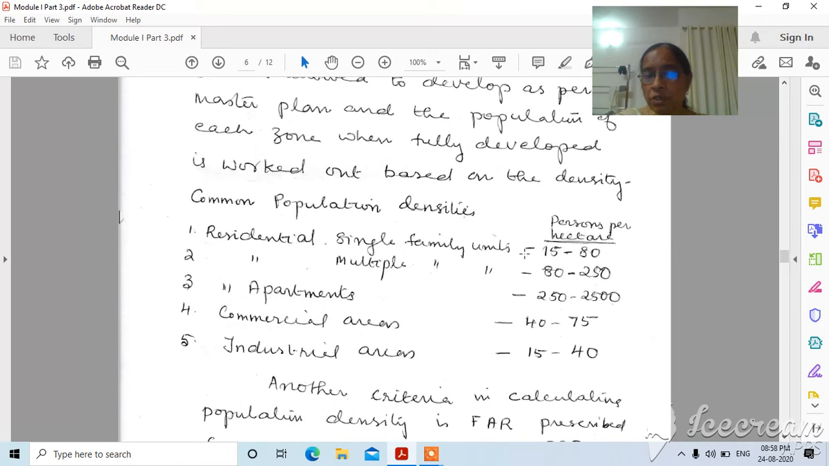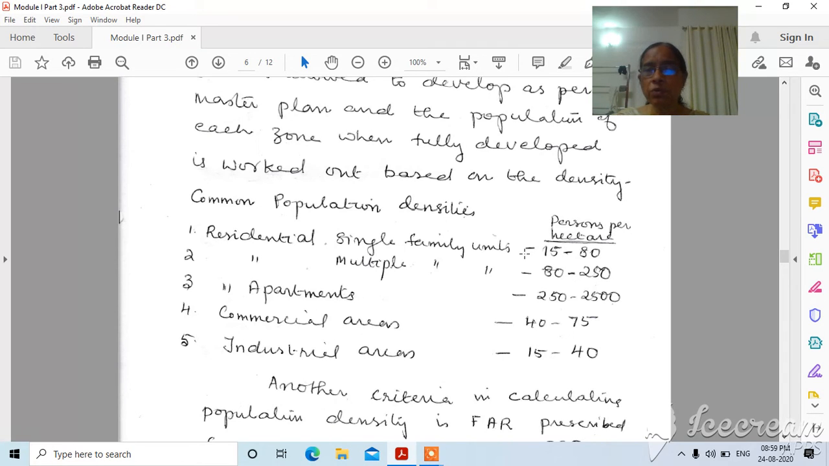So then we know that their built up area will be more, is it? You have to consider all the area covered in the multiple layers, multiple floors, is it? So then commercial areas again it is 40 to 75. 40 to 75 persons only can be accommodated per hectare area. Then in industrial area you can accommodate only 15 to 40 persons per hectare.